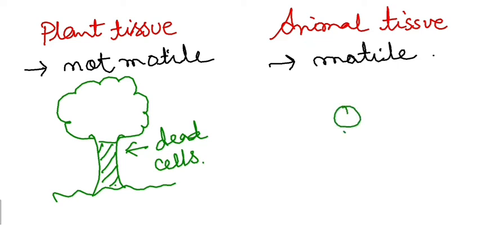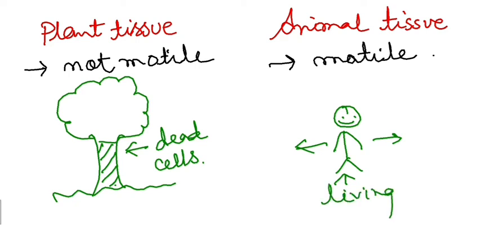However, an animal, because it has to move in all places, is made of living cells. Is the first difference understood? The plant is made up of dead cells, and the animal is made up of living cells. Why is the plant made up of dead cells? Because it needs support, and dead cells can easily provide the support. Right? This is the first difference.